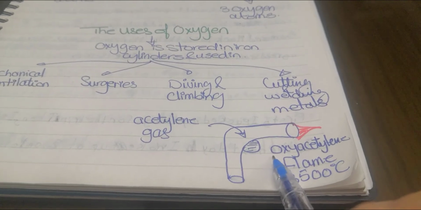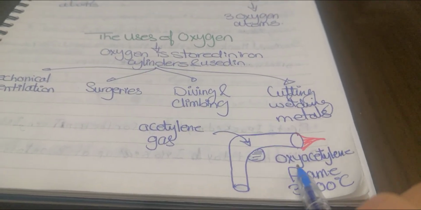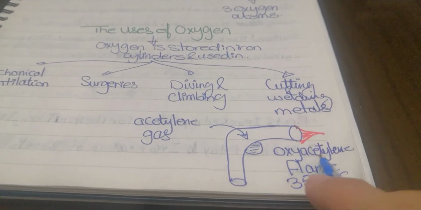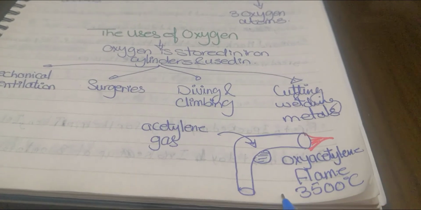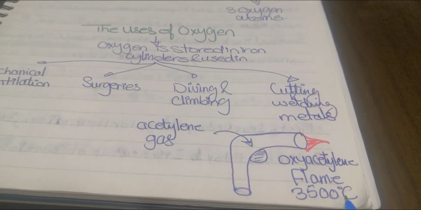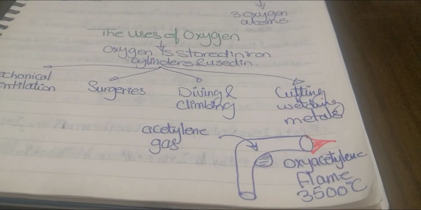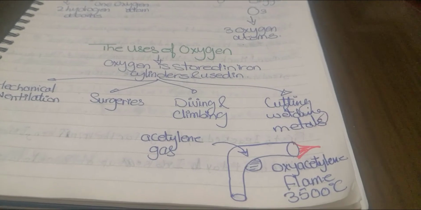So the coming out flame is called the oxyacetylene flame. This oxyacetylene flame is too hot. Its temperature reaches up to 3,500 Celsius degrees, which is enough to cut any piece of metal into two pieces and join them again whenever I need.